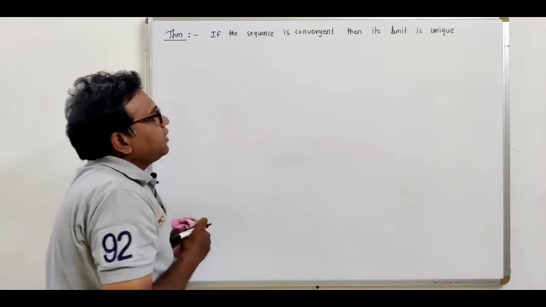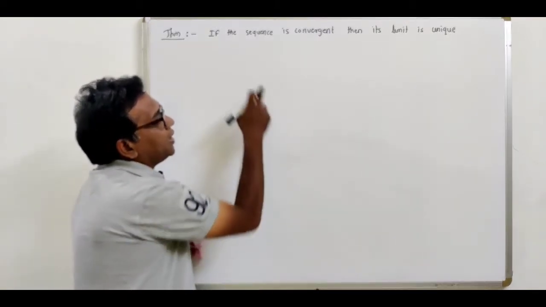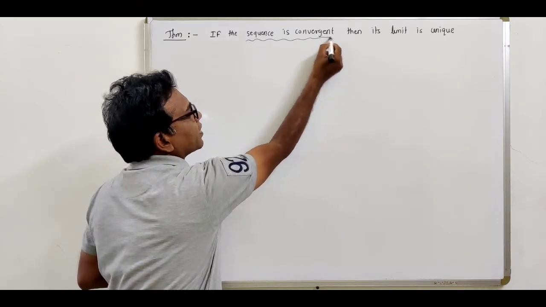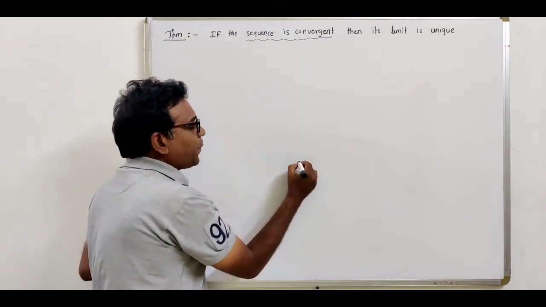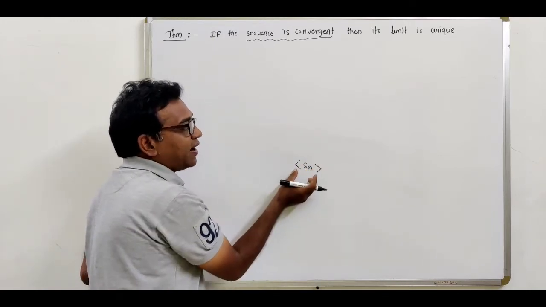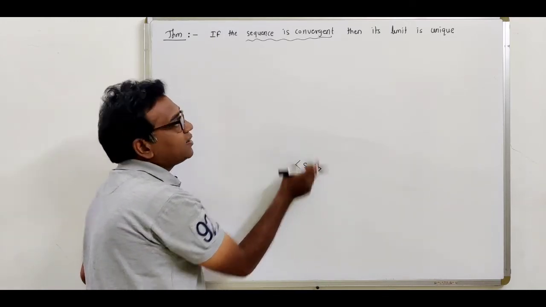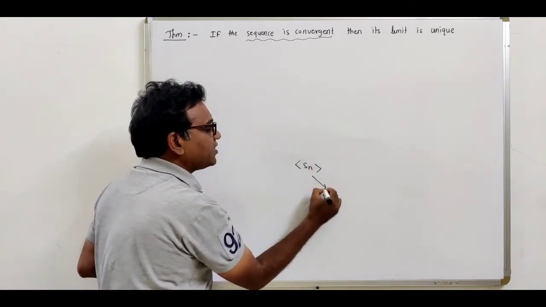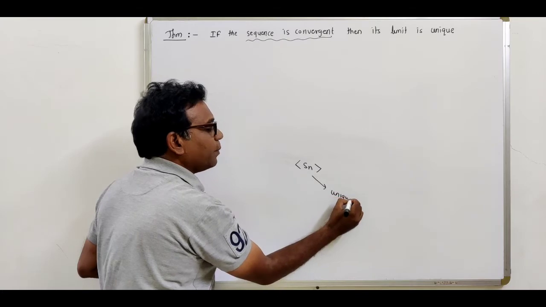Now see what is given. In this theorem we are given a convergent sequence. So first of all, take Sn as a convergent sequence, and we want to show that this convergent sequence Sn converges to a unique limit.